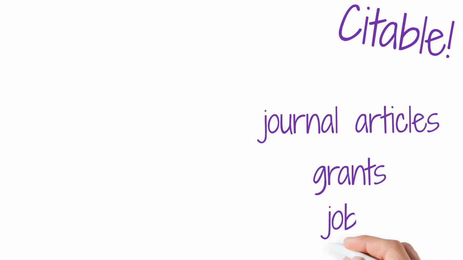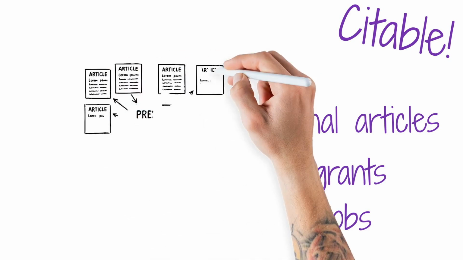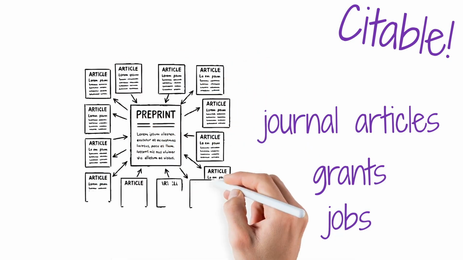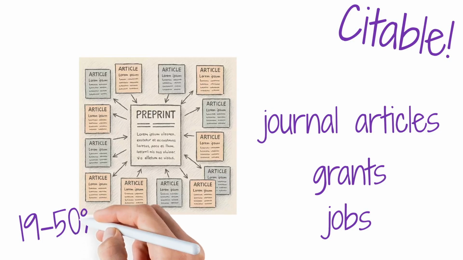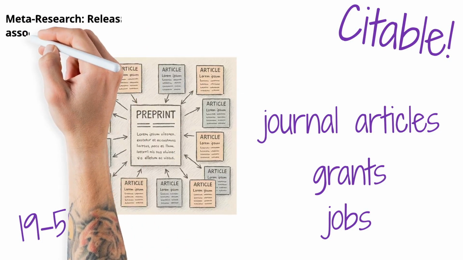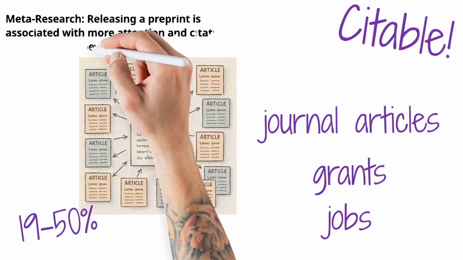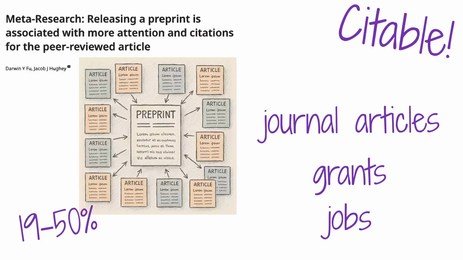Both preprints and journal articles are citable outputs. They can be cited in other research outputs, in grant applications, and in tenure packets or job applications. However, as preprints are more accessible, they provide a citation benefit. Articles first posted as preprints are associated with a 19 to 50% increase in citations over those articles that do not have an associated preprint. And these citations are not separate. Citations to a preprint and its journal version are additional, which is great for researchers.